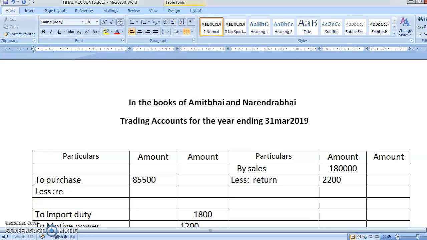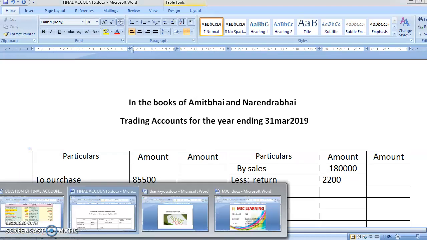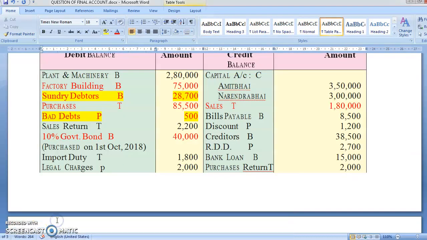Less returns. Yes, how much was the returns? 2000. So you'll write here 2000. So by this, students, we have completed the posting of trial balance.